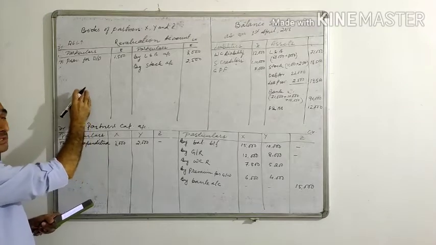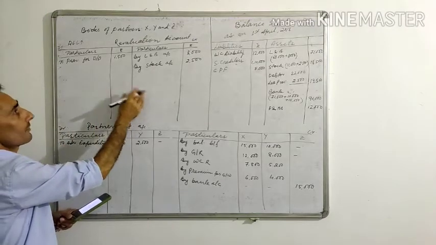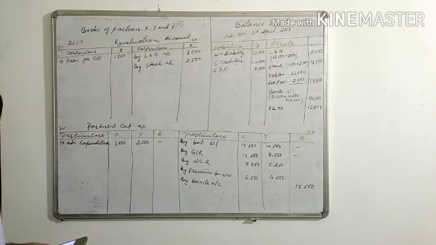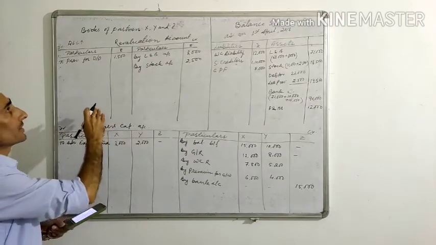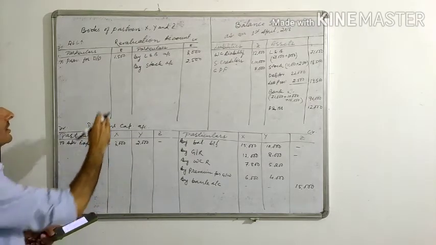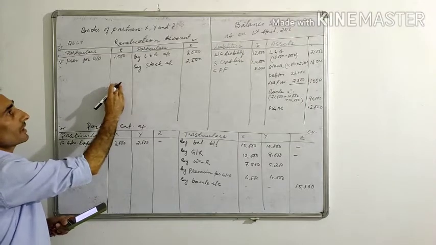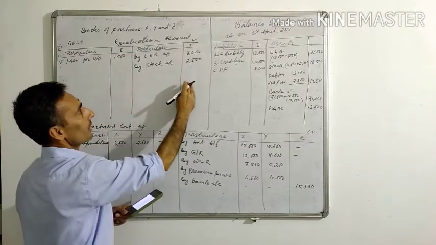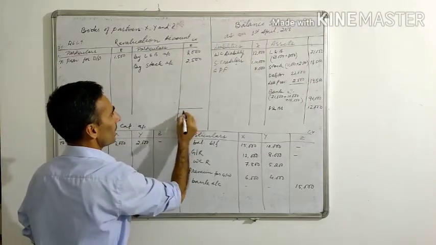Now let's go back to the revaluation account. We have prepared the revaluation account. Now we have to find out the profit or loss on revaluation. For that we need to find out the total on each side. The total on the debit side is 1500, whereas the total on the credit side is 5500.